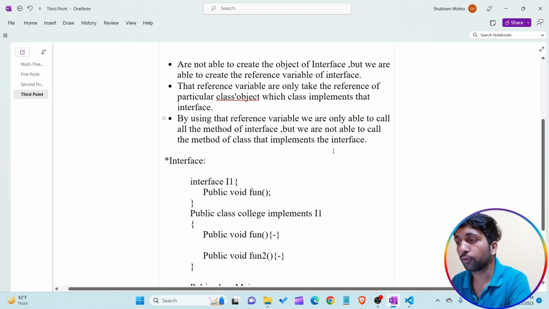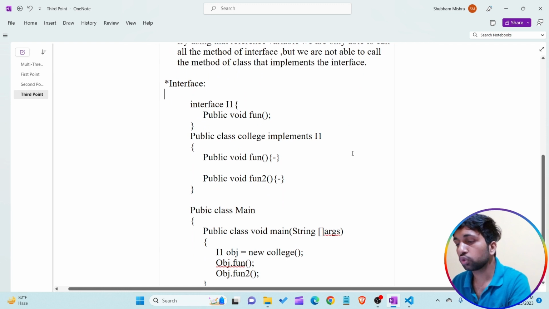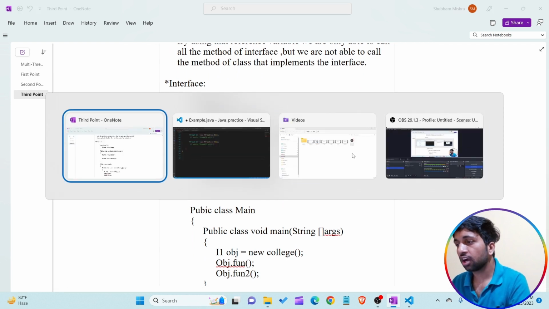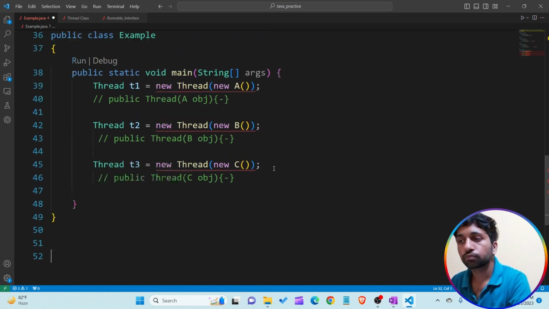This is the third point that is very important about the interface. Now I just want to switch to VS Code to understand how the Runnable interface helps us attach the code to the thread.